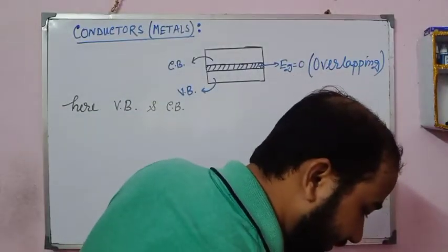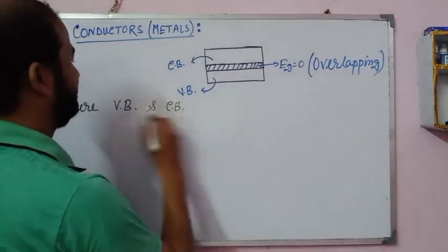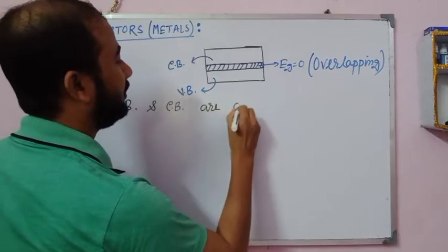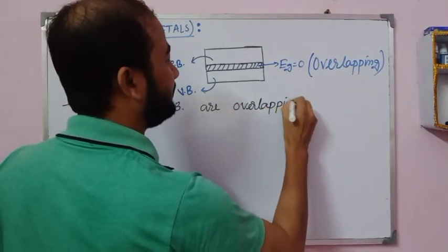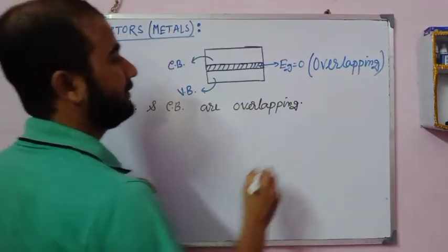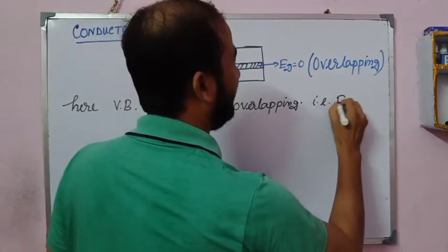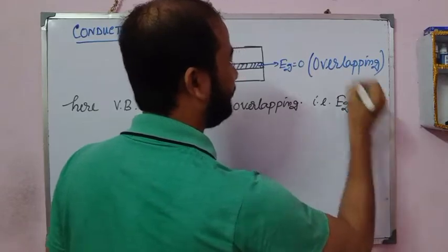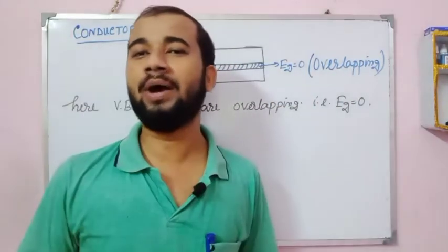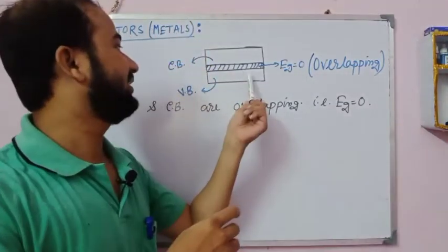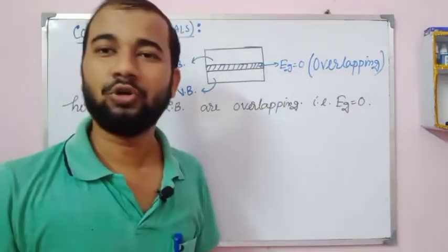They are overlapping. That is why the energy gap is equal to 0. Energy gap 0 means no energy is required to change an electron from the valence band to the conduction band.